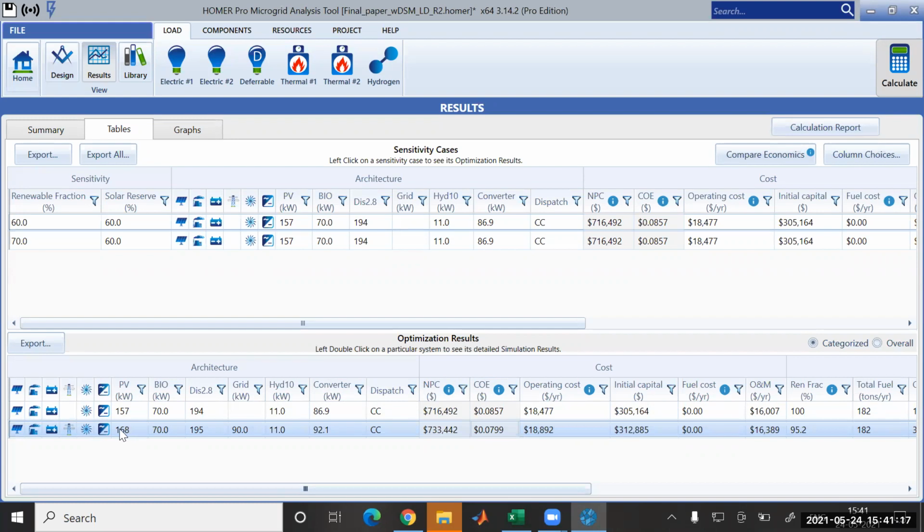Okay, so you could see over here, for that entire load you require 168 kilowatt of PV. 70 is the capacity of the biomass power plant. You require a 195 setup, and this is your 90. The maximum limit of purchase and sale is fixed at 90. Okay, the hydropower plant is of 11 kilowatt.